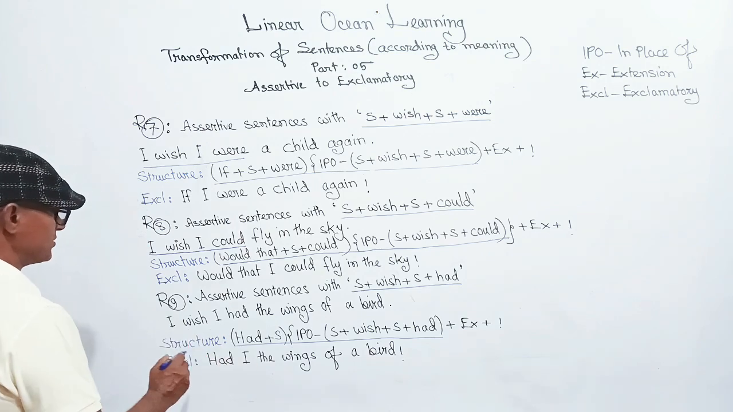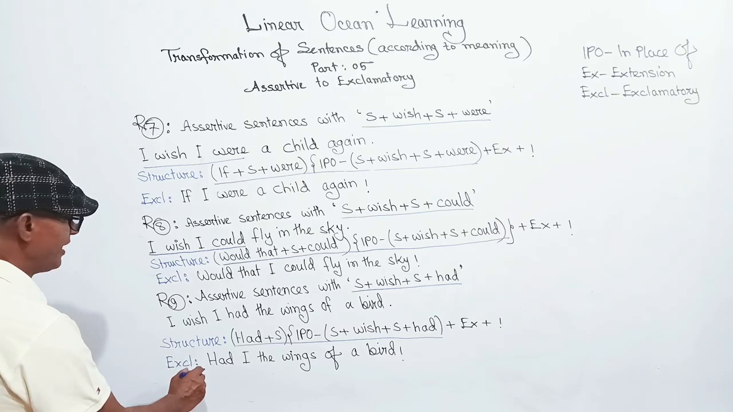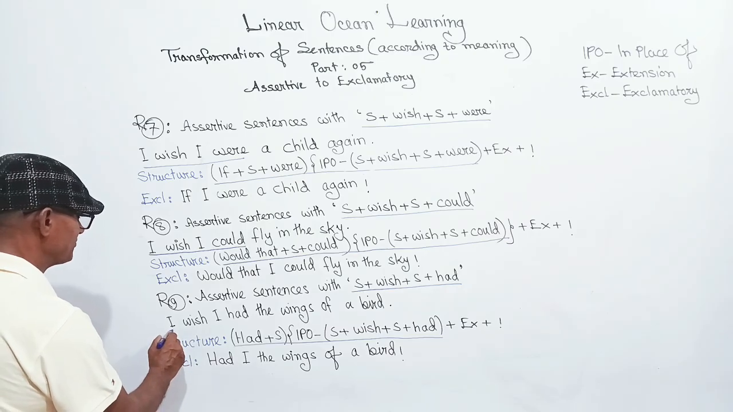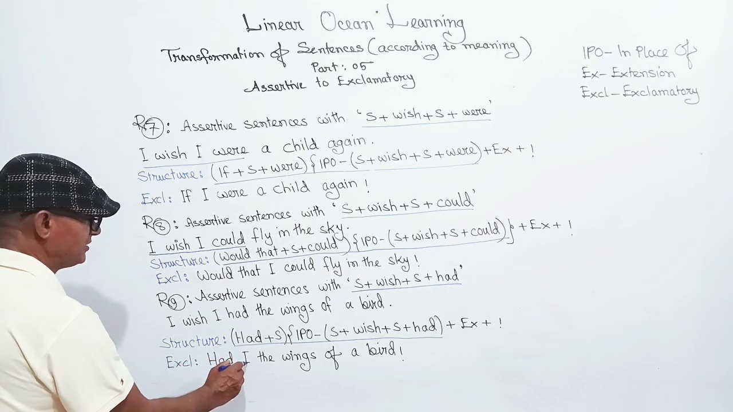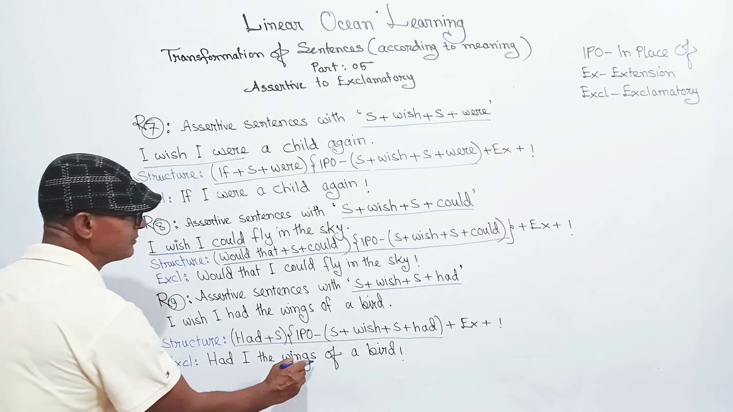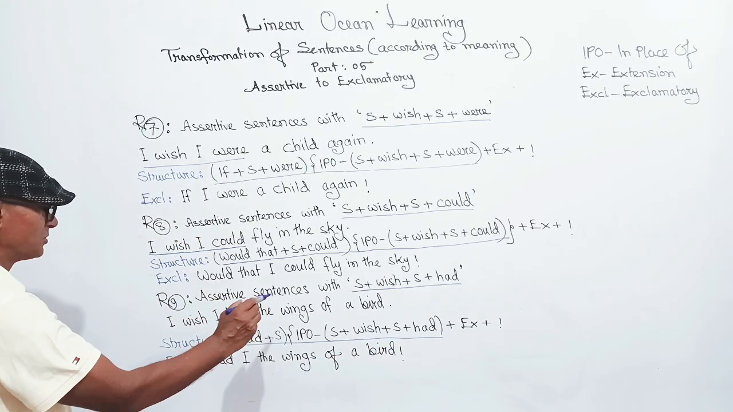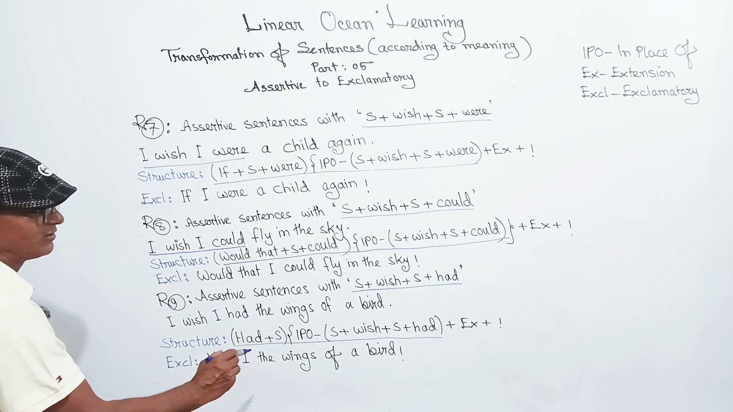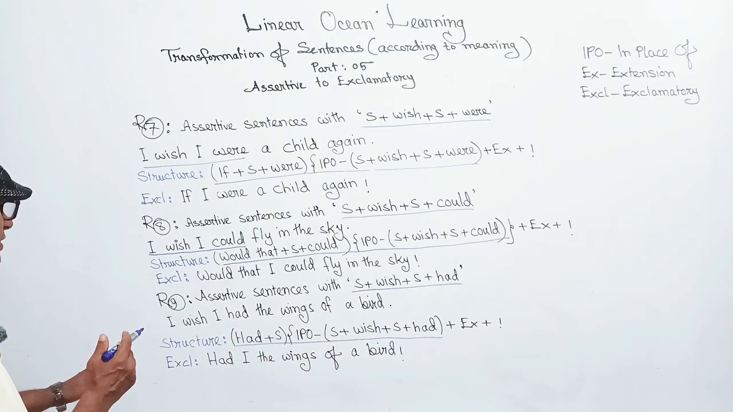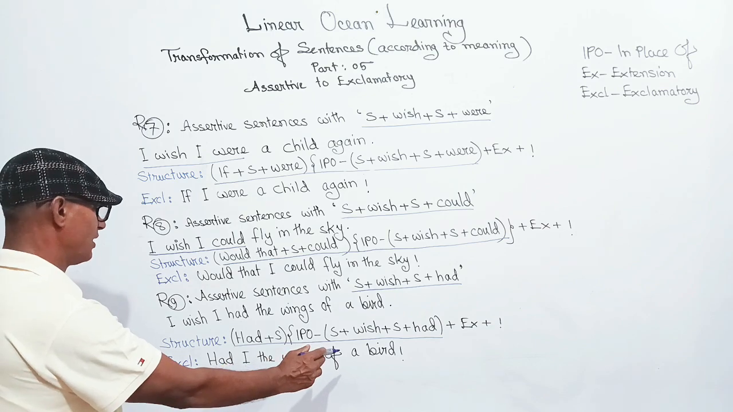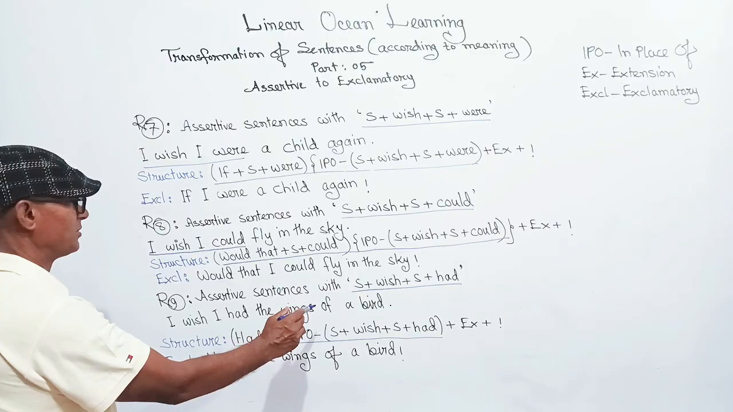If we follow the structure, the exclamatory sentence we will get is: had I, in place of subject wish plus subject plus had. Had I, then extension: the wings of a bird. I wish I had the wings of a bird. Had I the wings of a bird. If we go in a reverse way, had I the wings of a bird, and its assertive sentence will be I wish I had the wings of a bird.